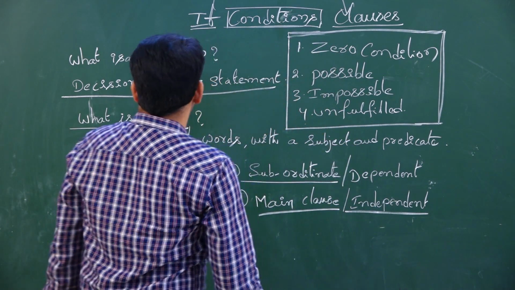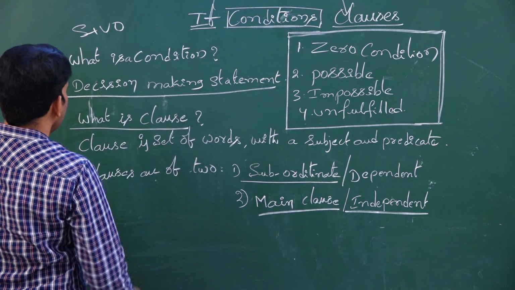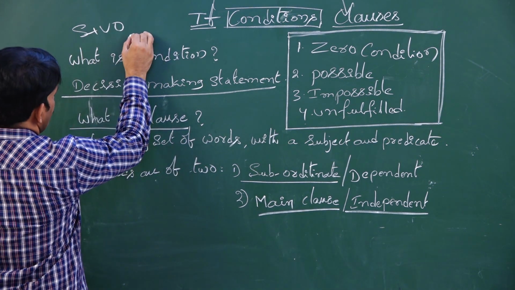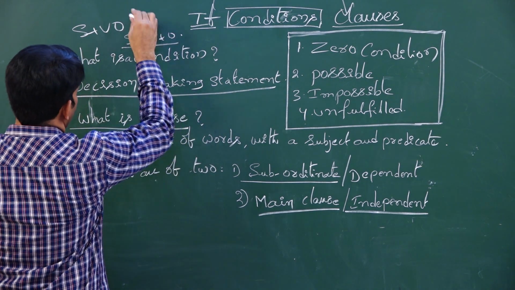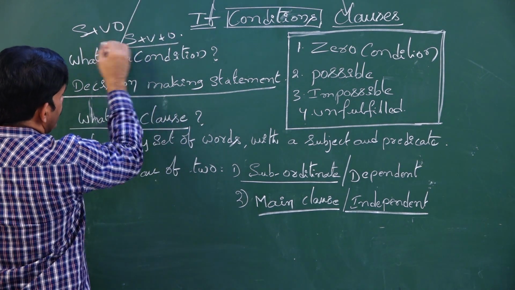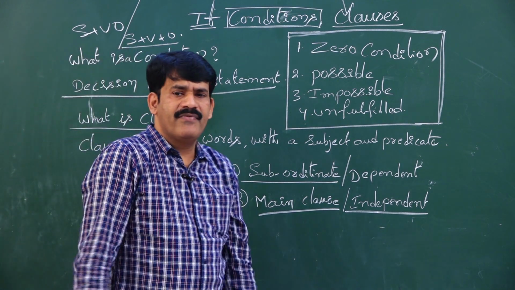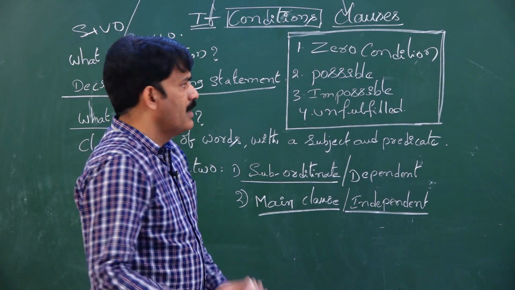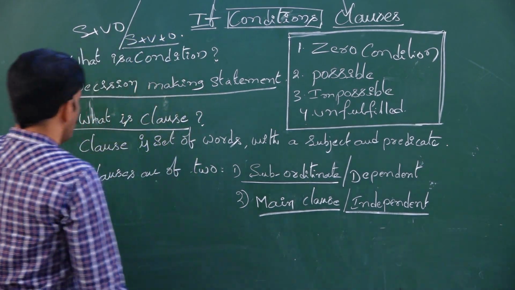Main clause has subject, verb, object. Similarly, subordinating clause is also with subject, verb and object. Then when both have subject, verb and object, what would be the difference? Let me show you one sentence.